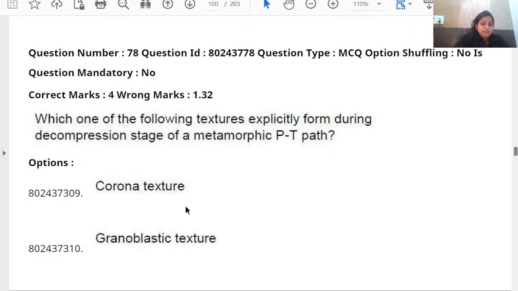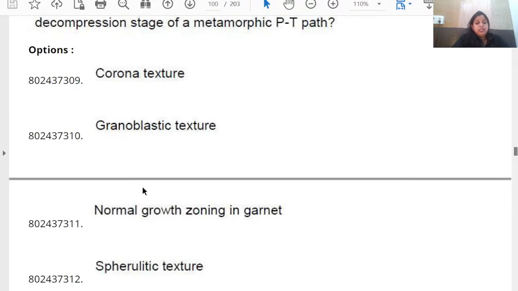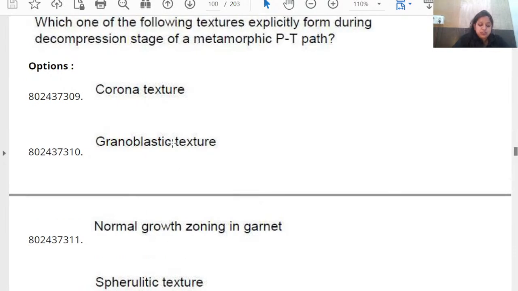Next one. Which one of the following textures explicitly forms during the decompression stage of the metamorphic pressure-temperature path? The answer is corona texture, not granoblastic texture. Decompression stage means that it is associated with when the pressure and temperature decrease. That is what causes it in the PT path when the curve goes in this particular way, where both pressure and temperature decrease, causing decompression. So that side of the curve is called the decompression stage.